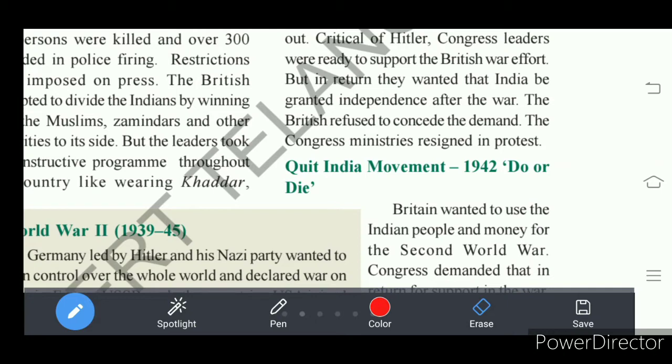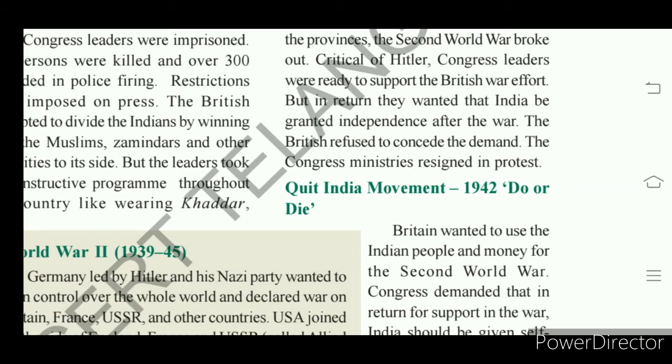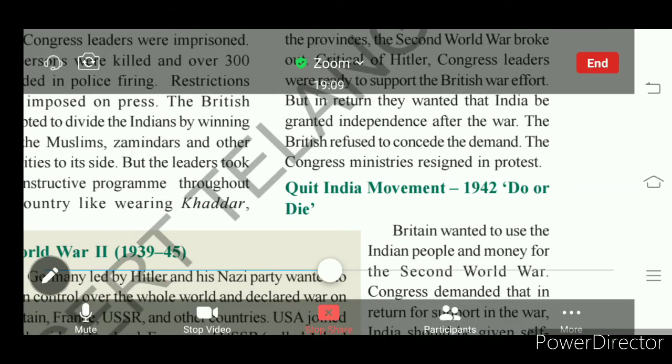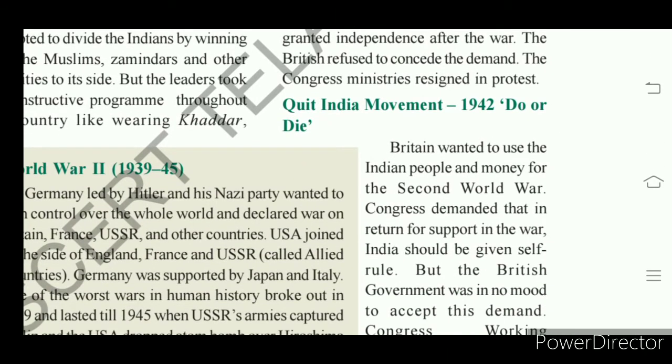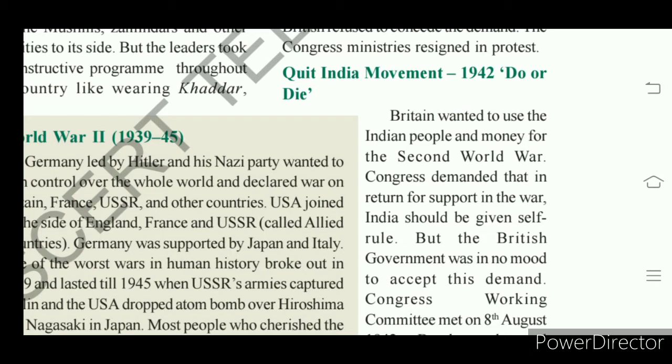During the Quit India movement, Gandhiji inspired all Indians by giving a short slogan, that is, do or die. Do or die. Karo ya maro. Either you should do something in achieving independence or die in achieving independence. This is the meaning of do or die.